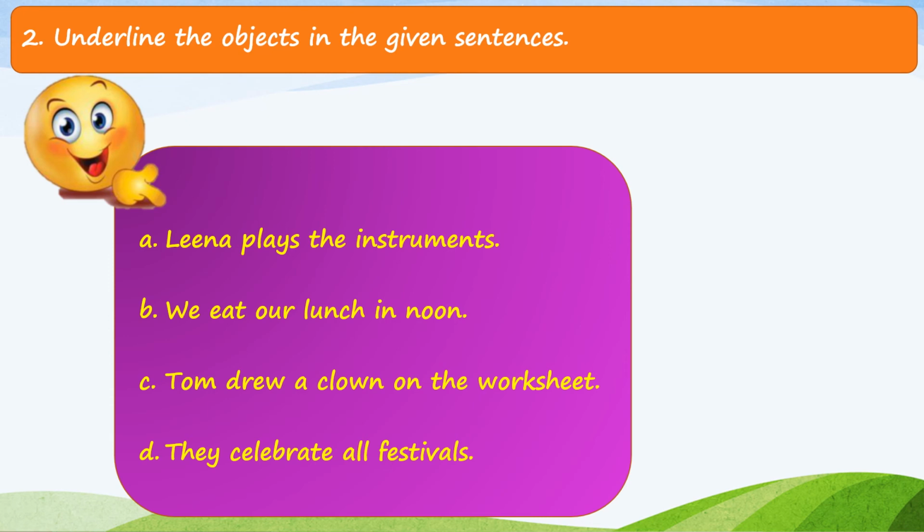Okay, now we see the answer of this question. So in the first sentence, the instruments is the object of the sentence. In the second sentence, we is the subject, eat is the verb, and our lunch is the object here. In the third sentence, a clown is the object of the sentence here. And in the fourth sentence, all festivals is the object of the sentence here. So in these sentences, all the underlined words are the receiver of the action here. That's why these are the objects of the given sentences.